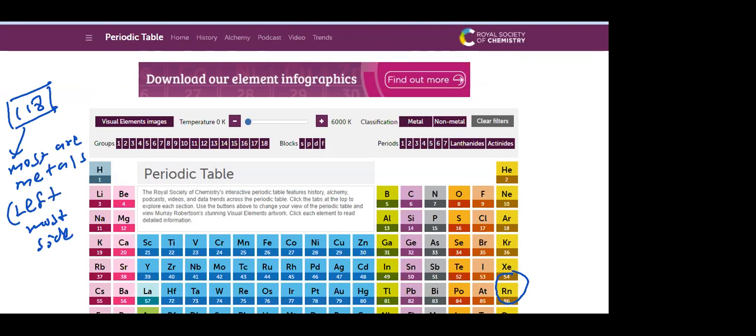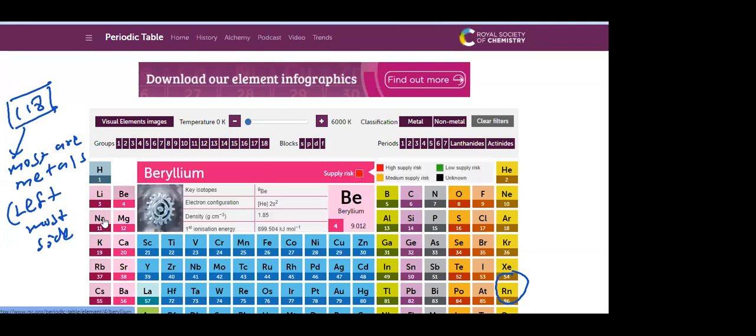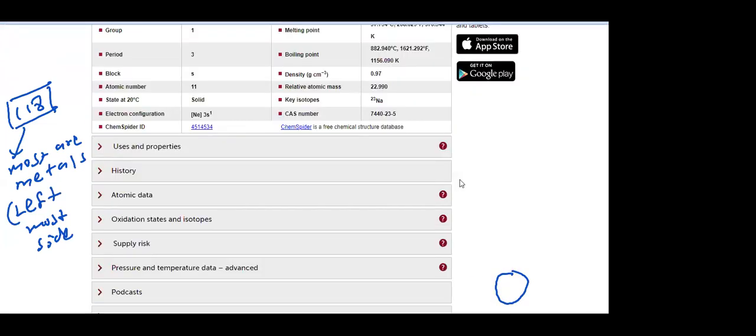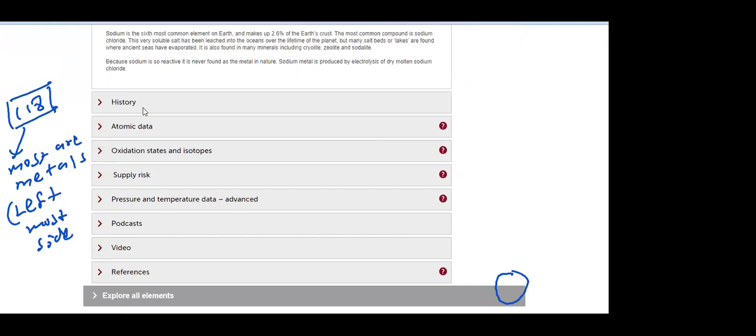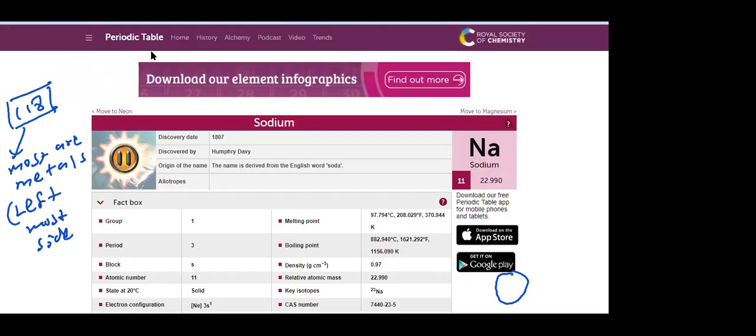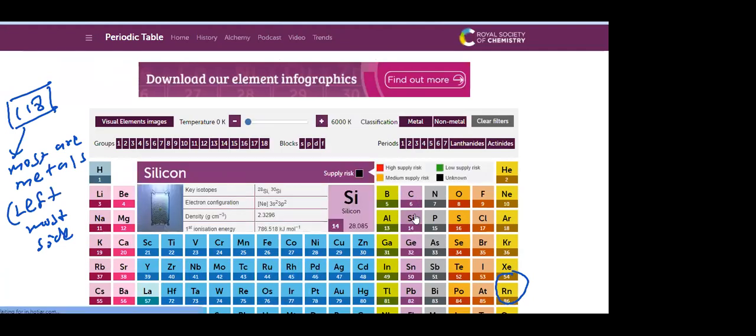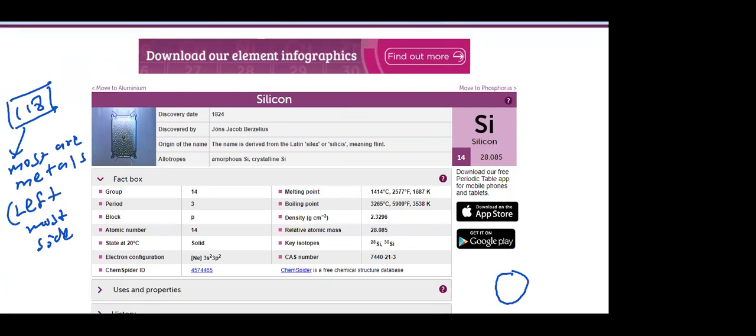Data analysis. Data scientists. You might not believe there's a group of scientists called data scientists. They are good in statistics. So any element, if you want, I can press sodium here. Sodium, I can check everything about sodium, history and who discovered this, appearance, natural abundance, like that. So very important. Any element, you can click on the element, you can get more information about that element. Here silicon.